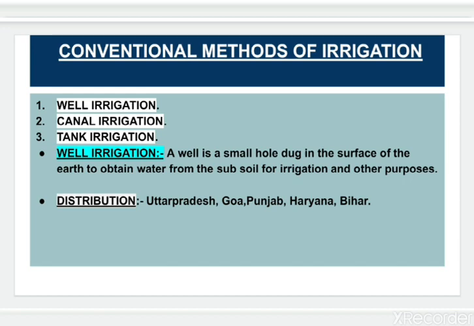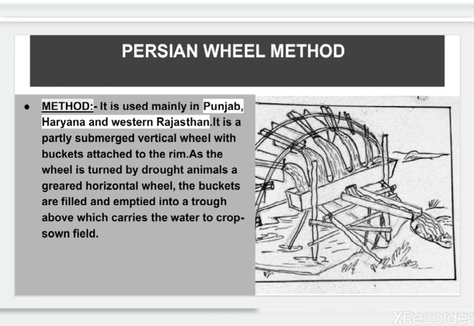Next we will learn the distribution of well irrigation. So this type of irrigation is mainly practiced in areas like Uttar Pradesh, Goa, Punjab, Haryana, Bihar, mainly the northern plains of India. Next we will learn all the three methods in well irrigation. What are these? Persian well method, lever method, and inclined plane method. So first we will learn the Persian well method.